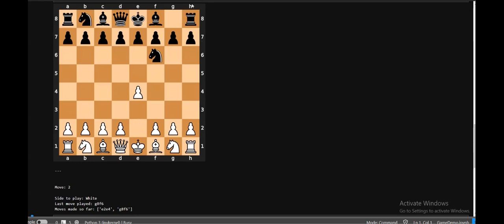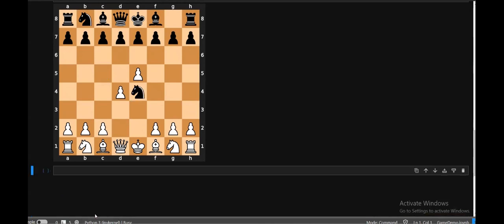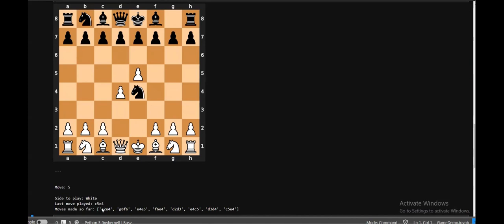The enemy engine is very quick in making its moves, but since our engine has to evaluate using the model that we have trained locally, it takes time to go through each of the evaluation functions. However, we set a time limit. But for us, it's more about accuracy, not just speed. Therefore, we think that this is a good metric for evaluation. You can see that the moves made so far are being updated here, so you can follow the entire game as it's going on. You can also see what the last move played was, and accordingly, the game goes on.